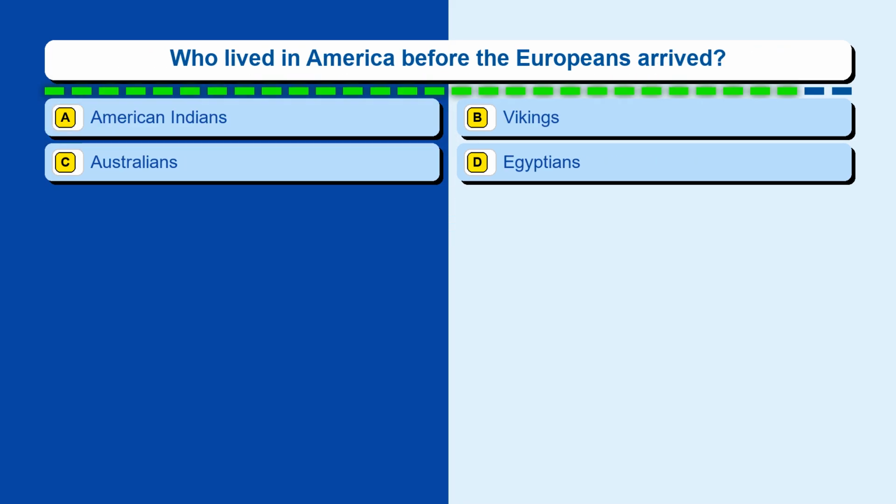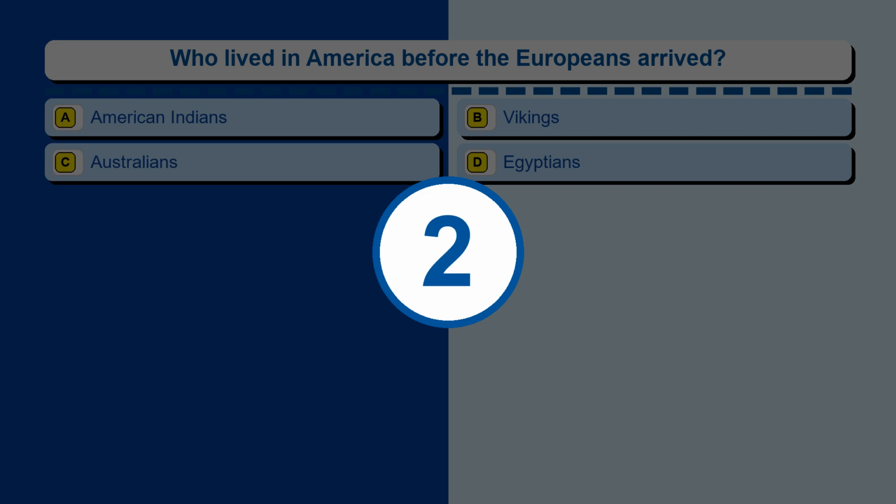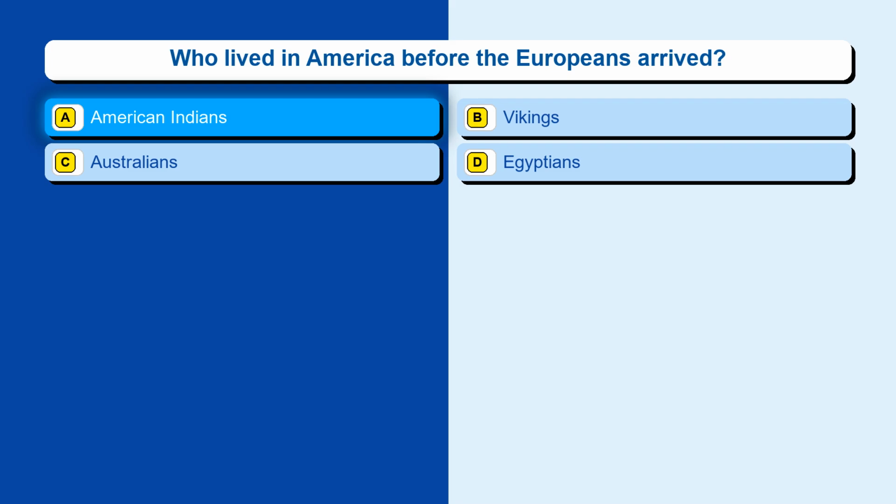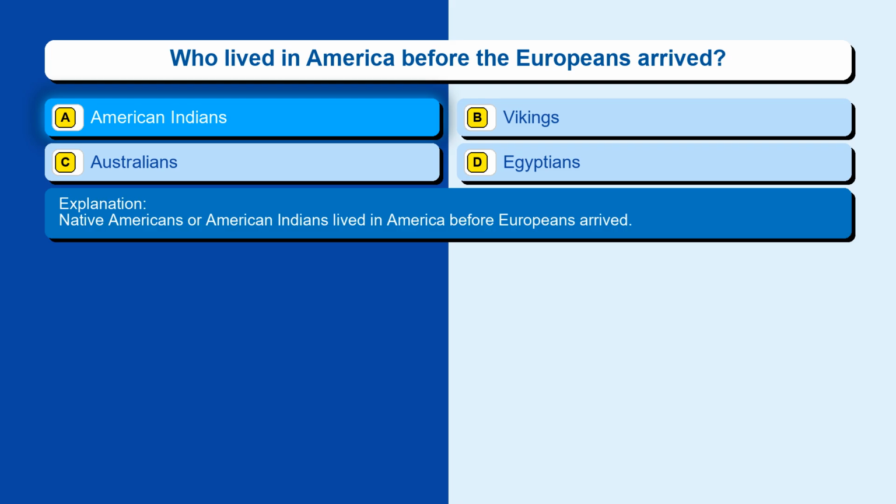Question 24. Who lived in America before the Europeans arrived? Option A, American Indians. Option B, Vikings. Option C, Australians. Option D, Egyptians. The correct answer is option A, American Indians. Native Americans or American Indians lived in America before Europeans arrived.